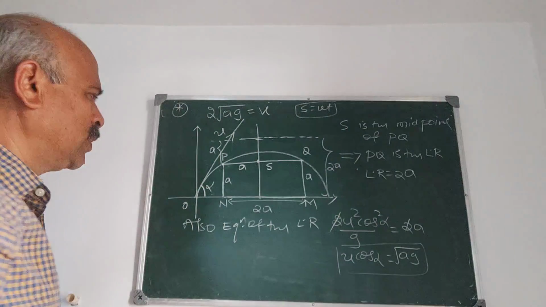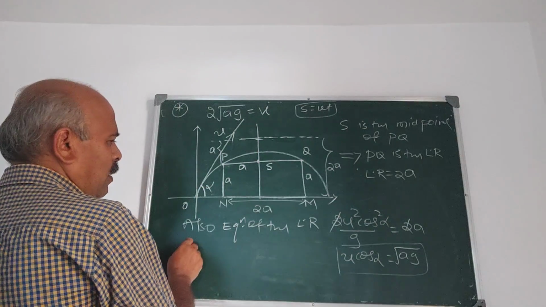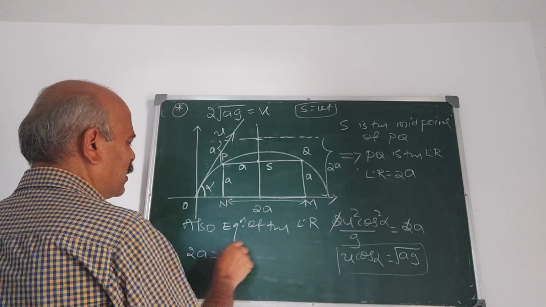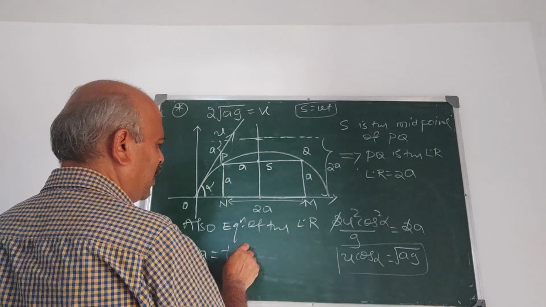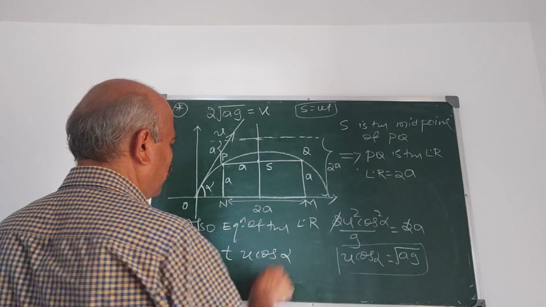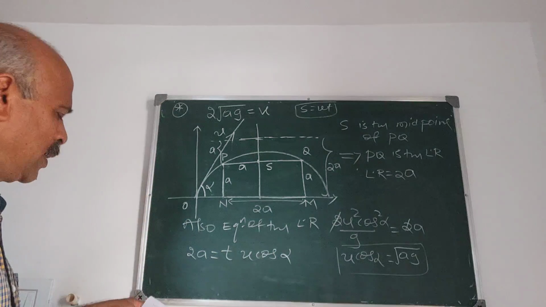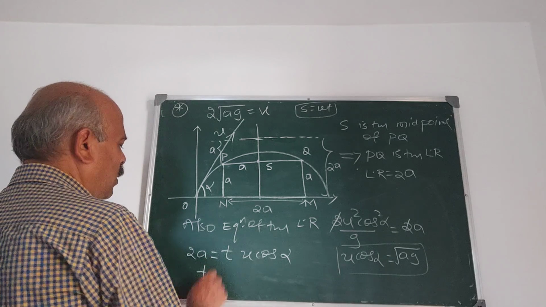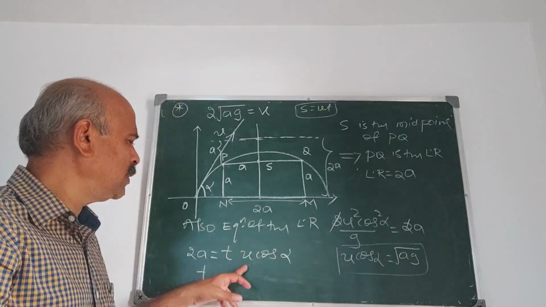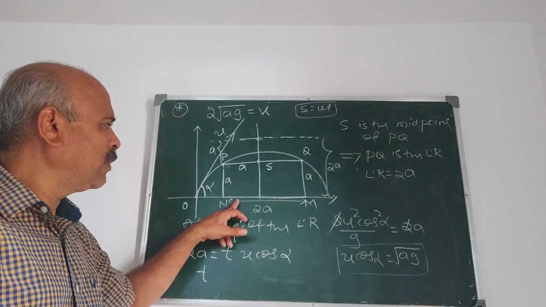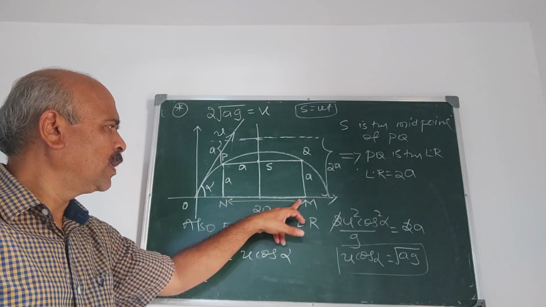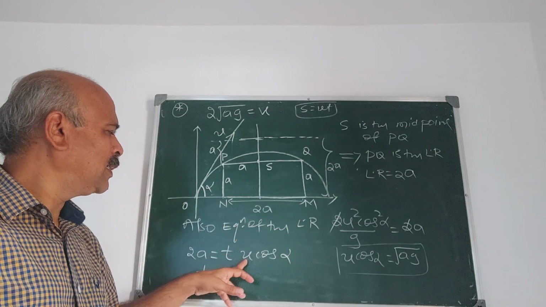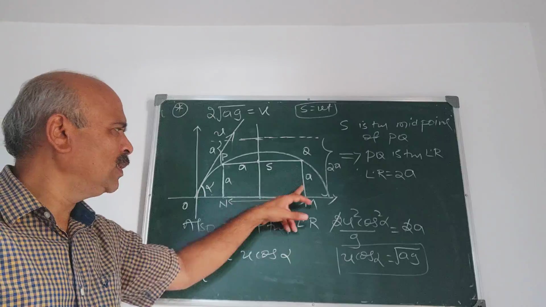Therefore this 2a is the distance. Let t be the time, the time required to travel between the two walls, into the velocity u cos alpha. So T is the time of passing between the two walls.